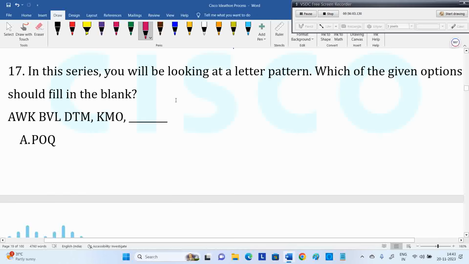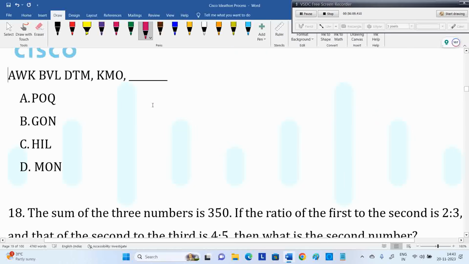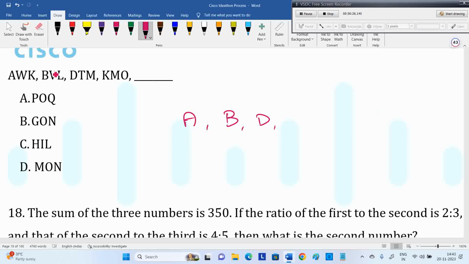Next one, series. First, always focus on the first letters. Okay, see the options. First letter is different in every option. If I know the first letter, then my answer is decided. So take only first letters from the question. What are the first letters? A, B, D, K. A is nothing but 1, 2, here 4, here 11.